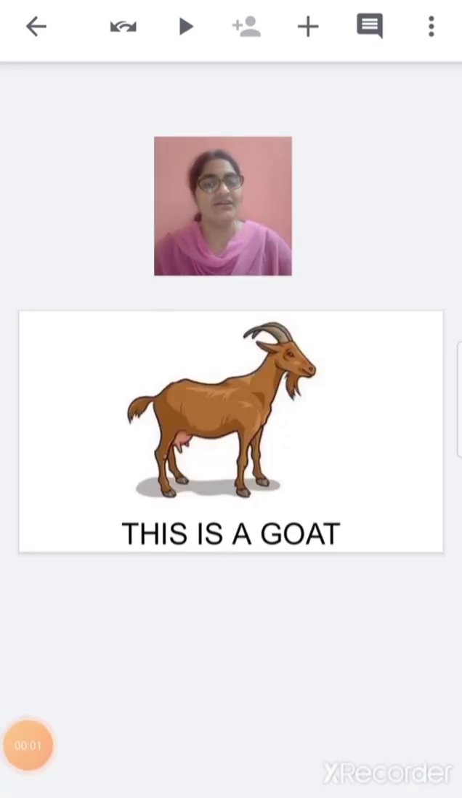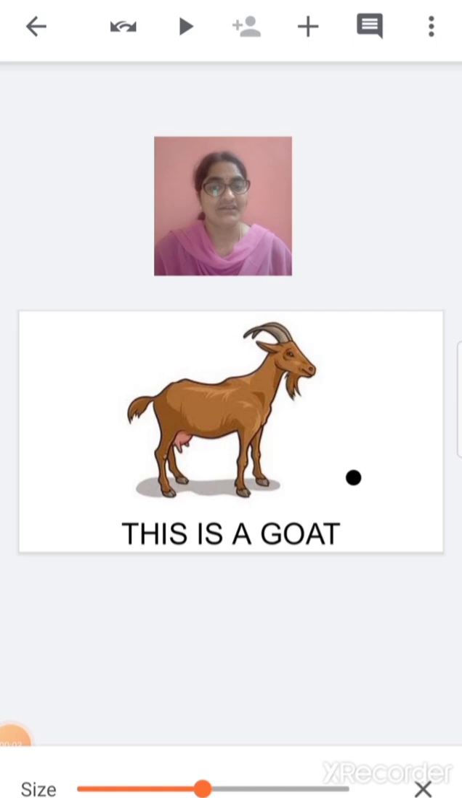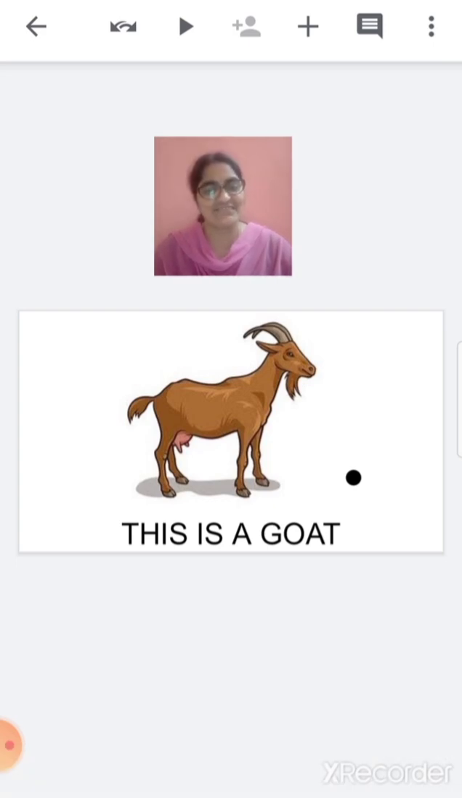This is a goat. Goat gives us milk and it eats leaves of plants and trees.